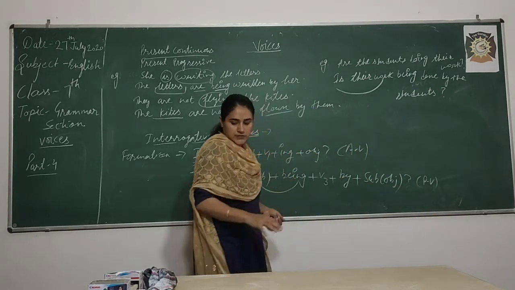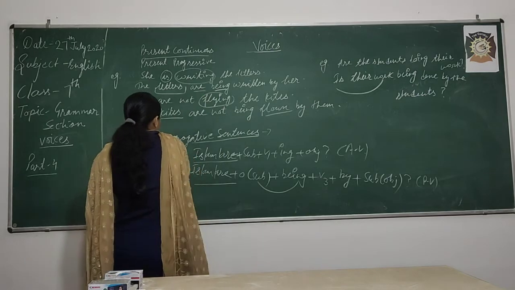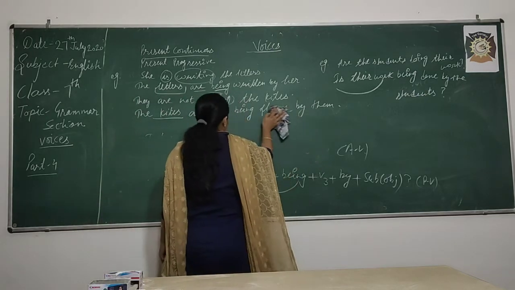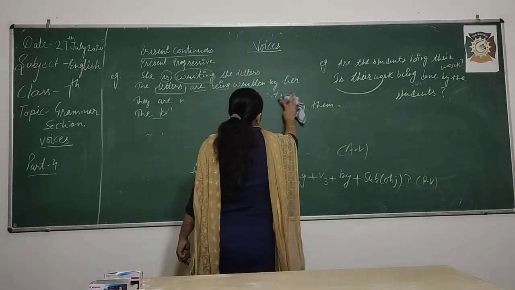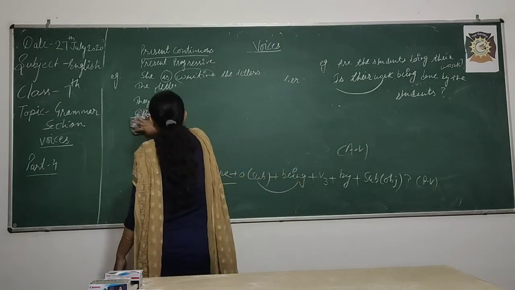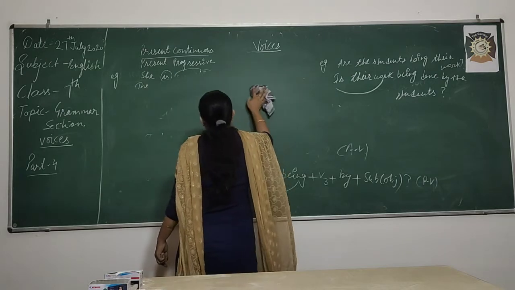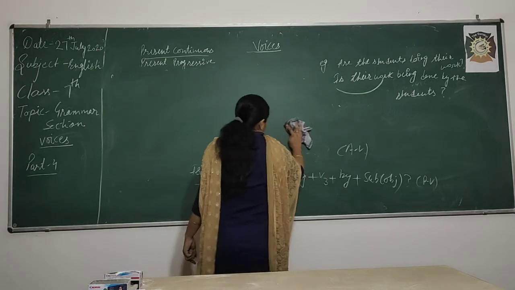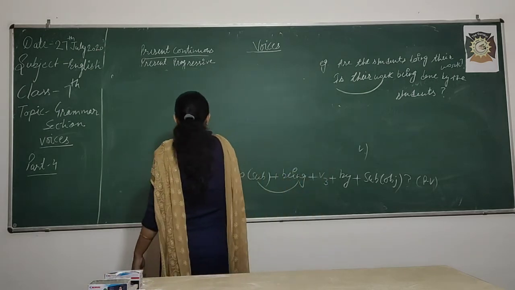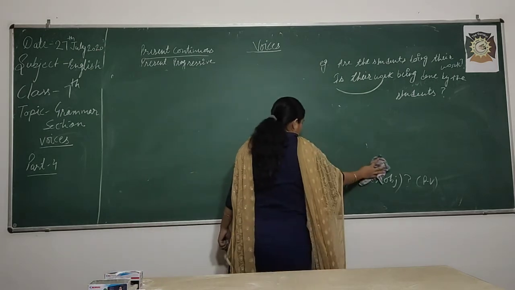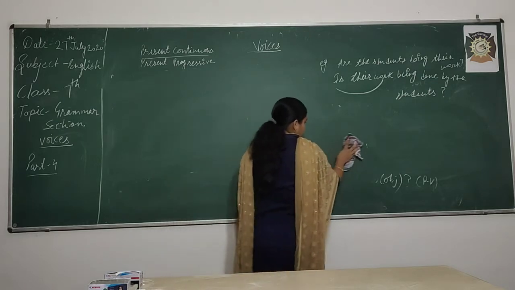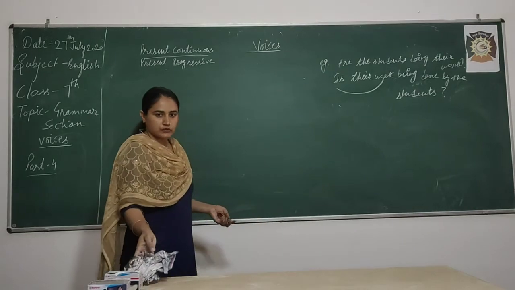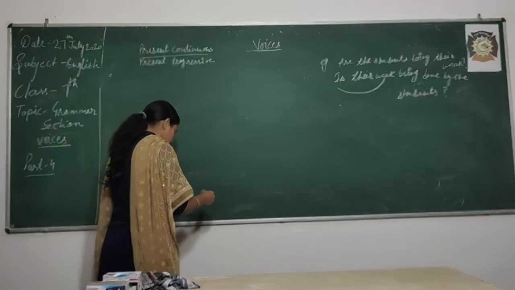Again example we can take. Means you have to change is, am, are plus first form ing into is, am, are plus being, then third form. If they are coming in the negative form, you can say is not being, am not being, are not being. If they are coming in interrogative form, is, am, are will come in the beginning, then we use subject, then being, then third form, by, and subject will change into object. Okay. So, more examples we can take.